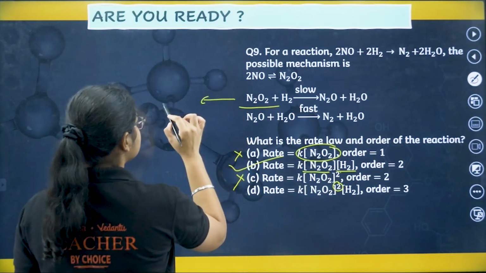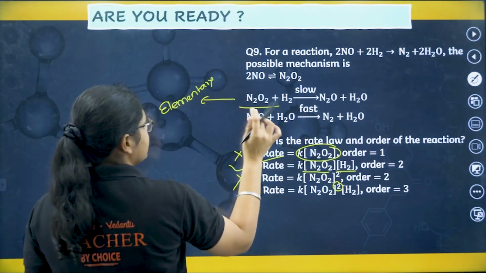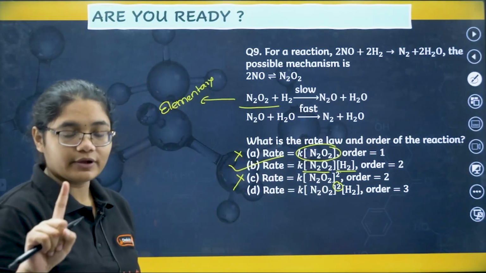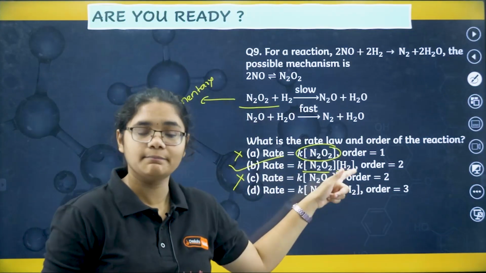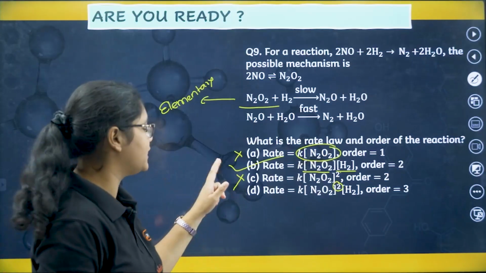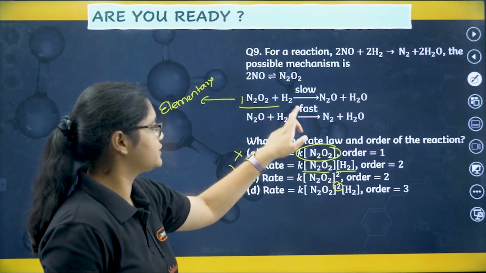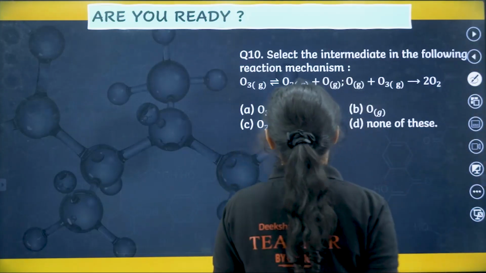Now see, this is an elementary reaction. Means this reaction itself is one step. Okay, so in this elementary reaction, the stoichiometric coefficients will be equal to the power of the concentration terms in the rate law expression. Right, so that is why here it is 1. So here also it is 1. Here 2, it is here also 2. Okay. Next, we'll move to 10th question.